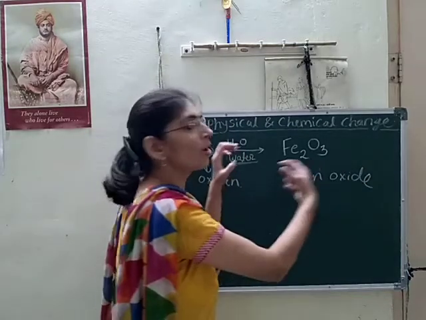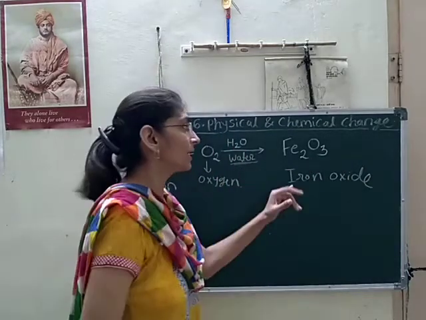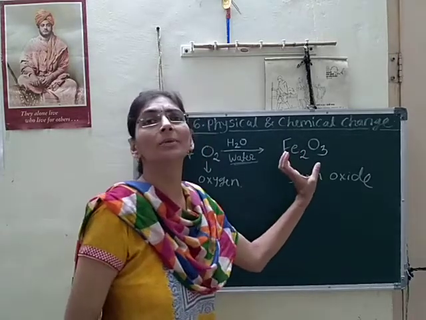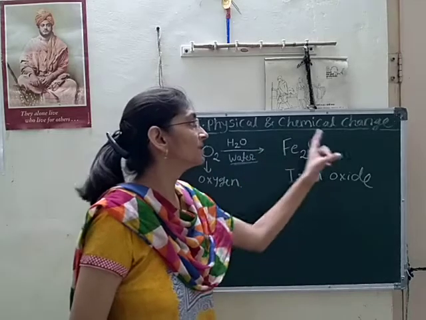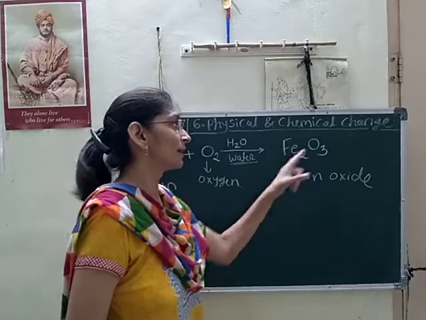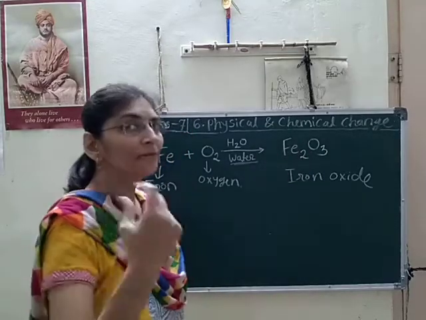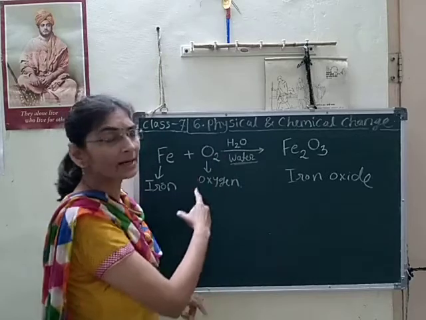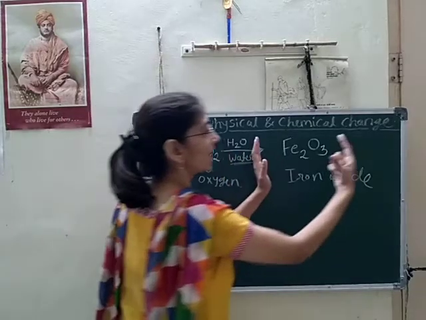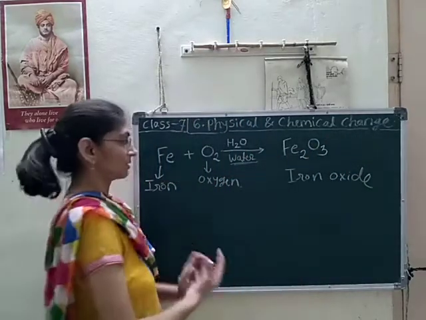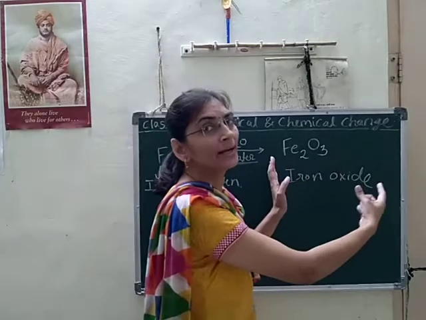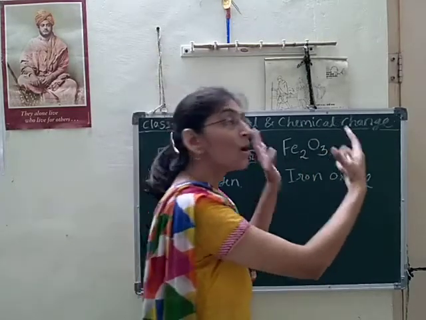When one or more atoms combine together, a molecule is formed, and this molecule is a compound. The compound has different properties than the reactants. Those on the left side are called reactants, and those on the right side are called products. The reactants are reacting, and what we get as a result is called the product.